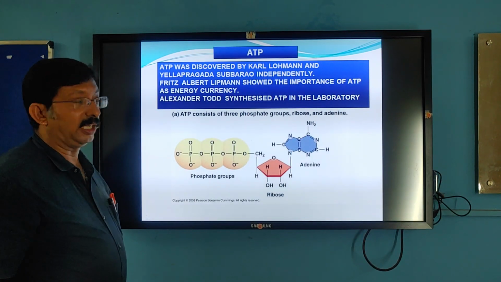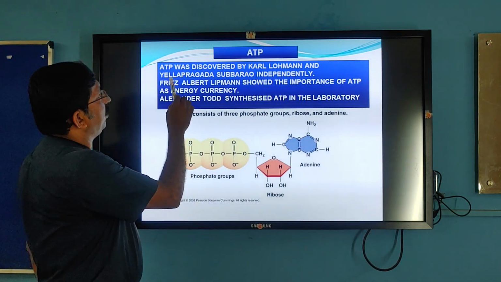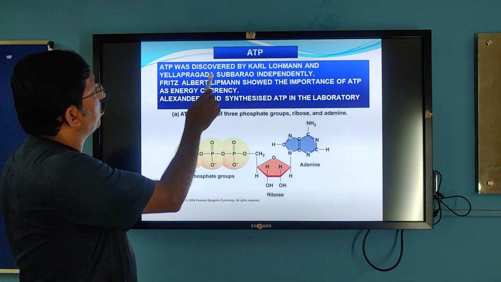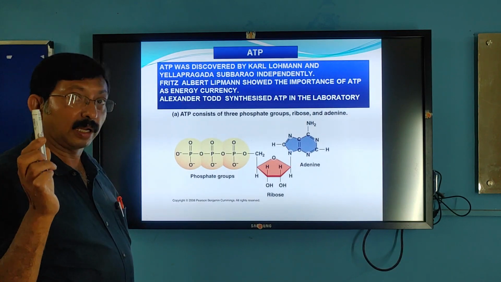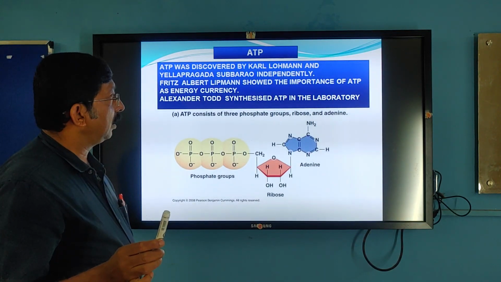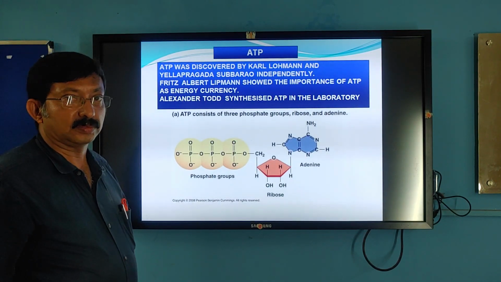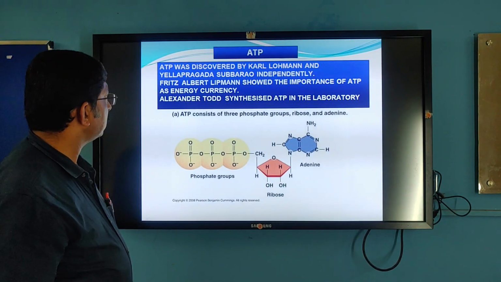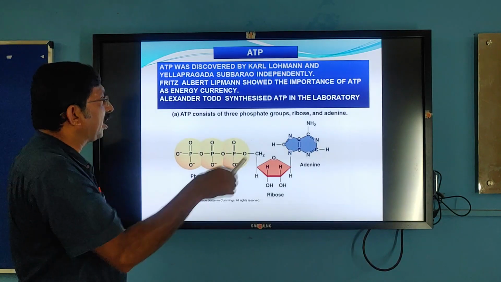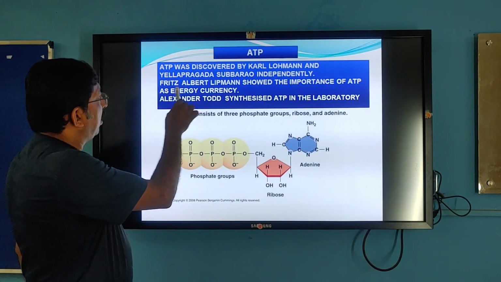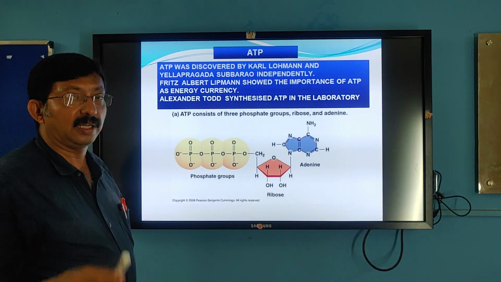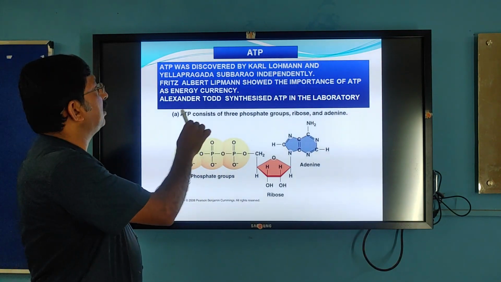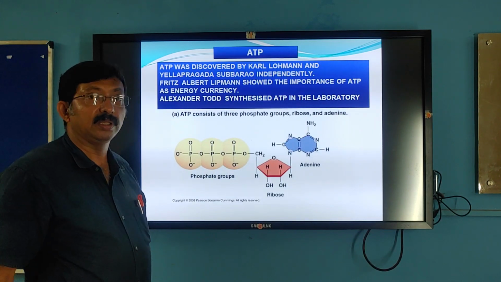So who discovered this ATP? Well, long back. ATP was discovered by Karl Lohmann and Yellapragada Subbarao independently. Yellapragada Subbarao was an Indo-American scientist. He was born in Andhra Pradesh and became a citizen of America. Then the importance of ATP was told by Fritz Albert Lipmann. He said that ATP is the biological currency of energy. Whereas Alexander Todd synthesized ATP in the laboratory.